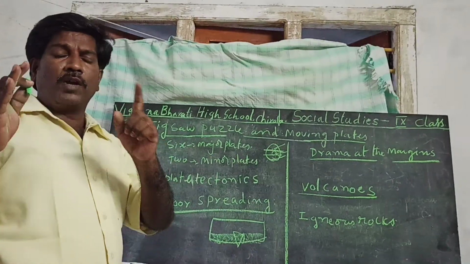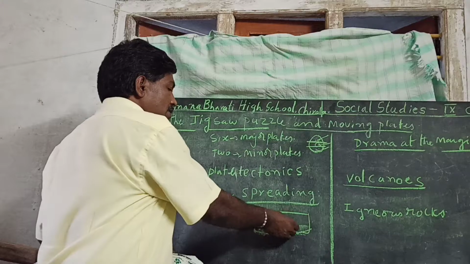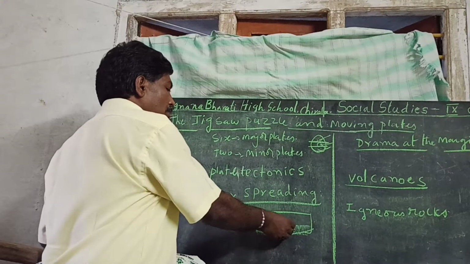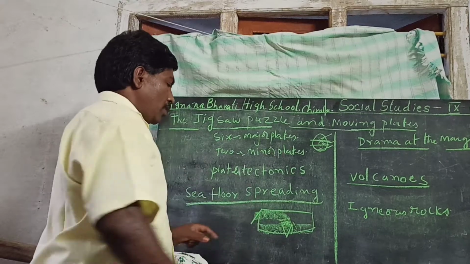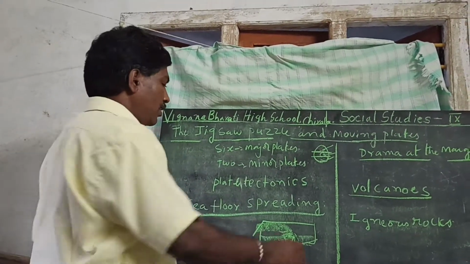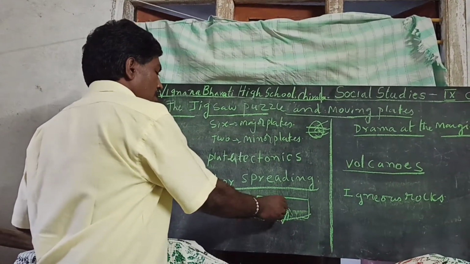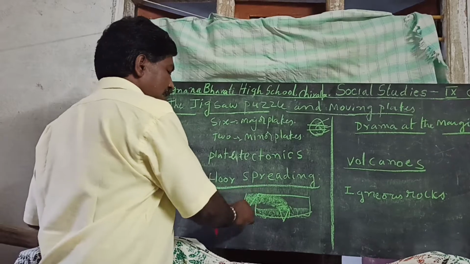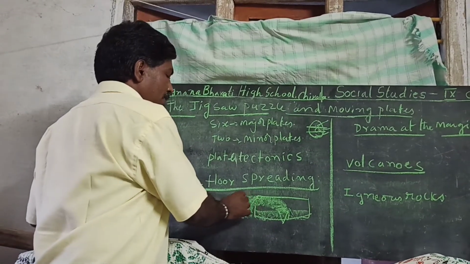When volcanoes blast, the layer that comes out reaches the beach side or coast side. Then the heavy sand that comes to the nearest coastal side forms land.